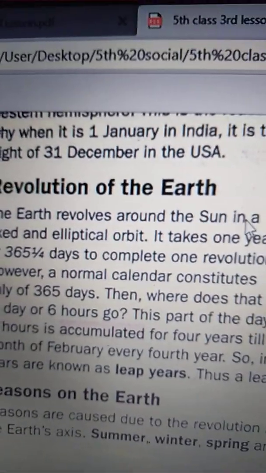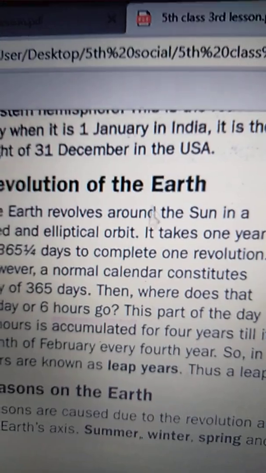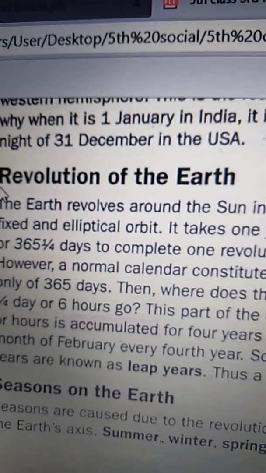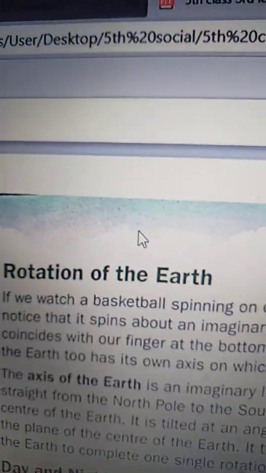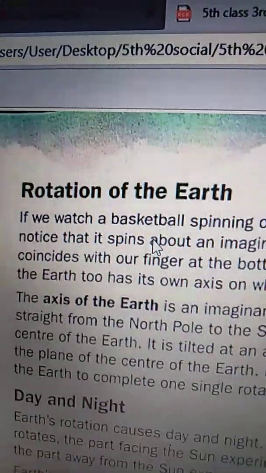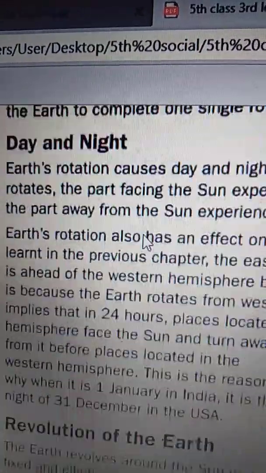Revolution of the Earth: we will continue this in the next class, children. Once go through the movements of the Earth, rotation of the Earth, and day and night.